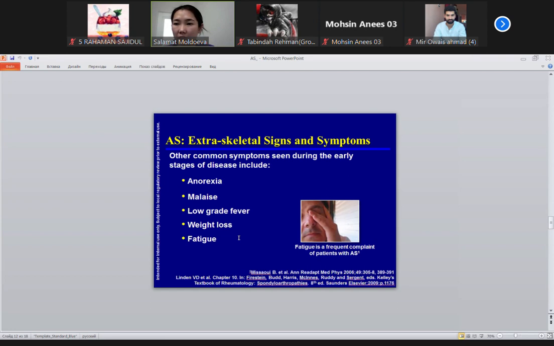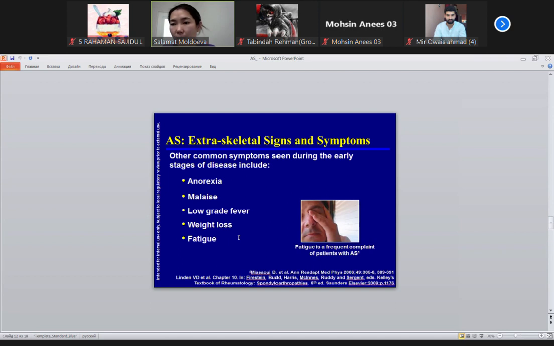X-ray will be great for ankylosing spondylitis, but for early detection it's not useful. Early involvement in ankylosing spondylitis is enthesitis, a soft tissue change, so by X-ray you cannot find early changes.